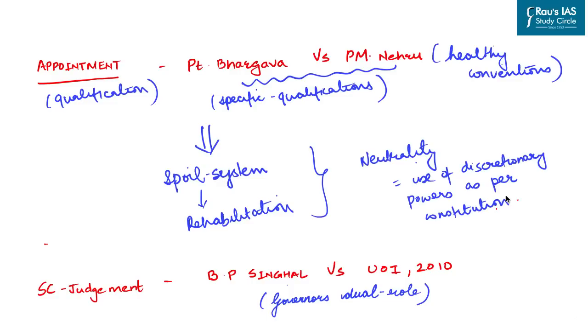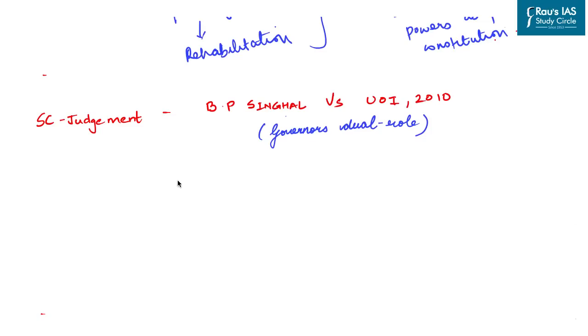The basic connotation among the various commissions has been that neutrality of governor is best displayed when he uses his discretionary powers as per the constitution and not as per the demands or the guidelines laid down by the central government. In this regard, the case which is of particular importance is the Supreme Court judgment that was made under the BP Singhal versus Union of India case 2010, wherein the primary objective by the Supreme Court was highlighted as the governor's dual role. The 5 judges bench of Supreme Court on the removal of governor mentioned about the dual role as an agent of the center and as a head of the state.